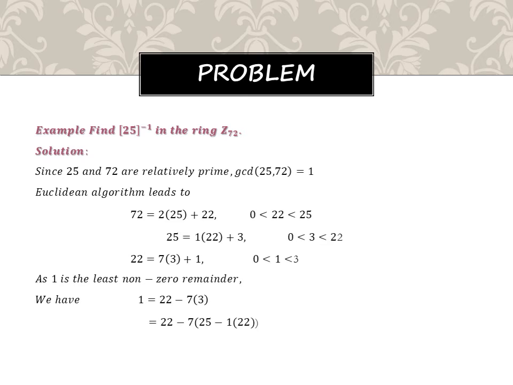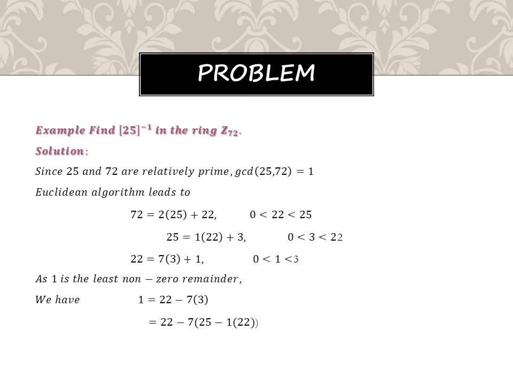Fortunately, the GCD of 25 and 72 is 1, because these two numbers are relatively prime. I hope you remember the Euclidean algorithm: a is equal to bq plus r. Here 72 is the number I have taken.